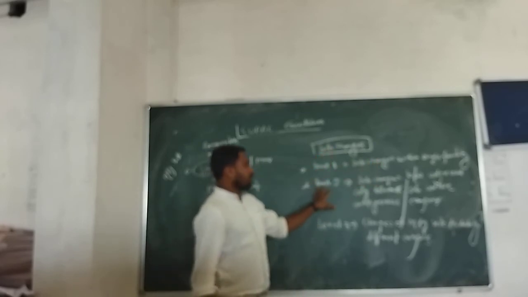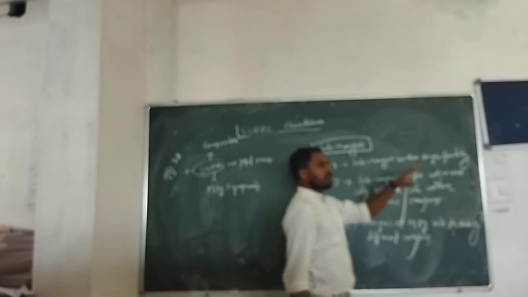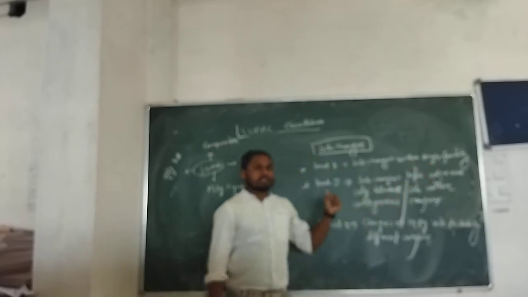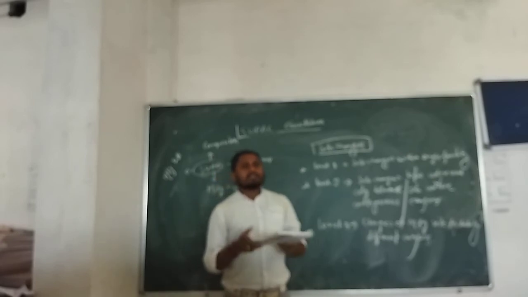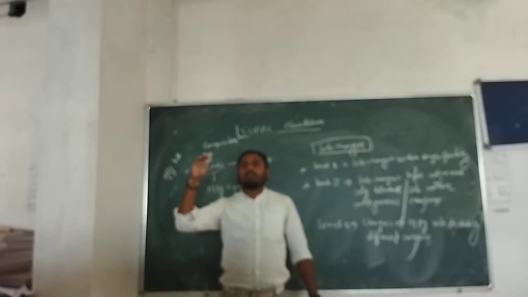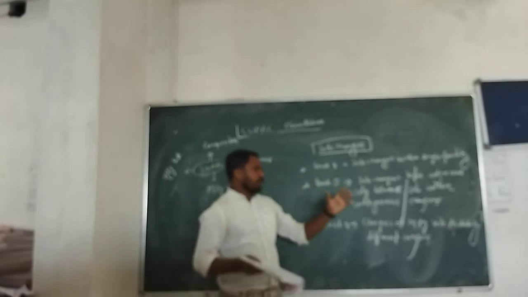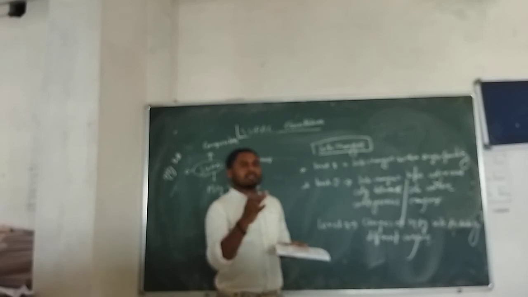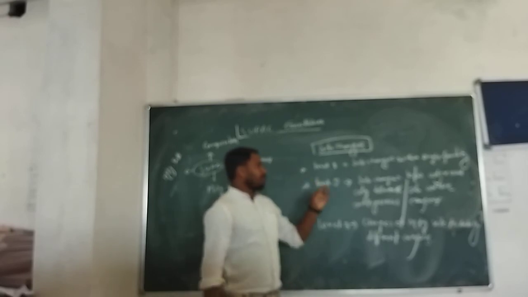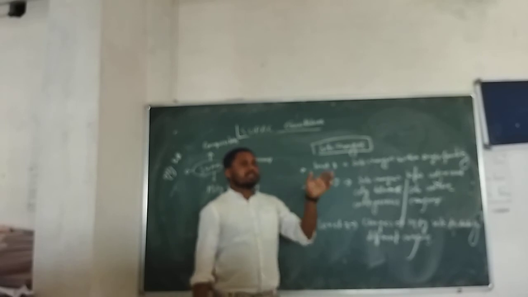In the case of level 2 site changes, the site changes between adjacent city blocks or adjacent sites. One manufacturing site will be transferred to another site in an adjacent block, that means in an adjacent plant.